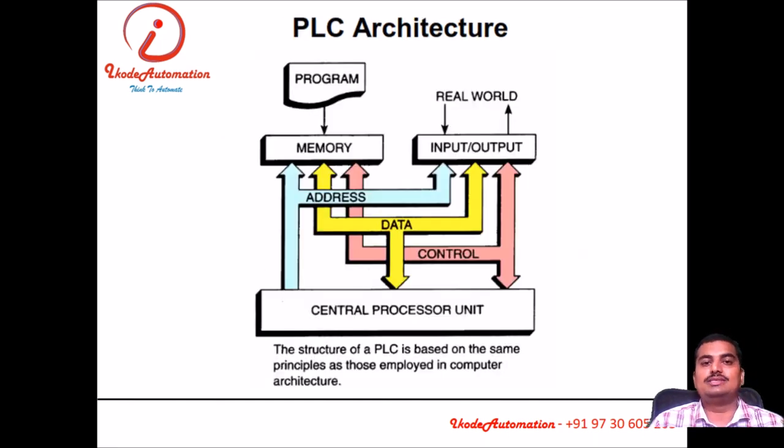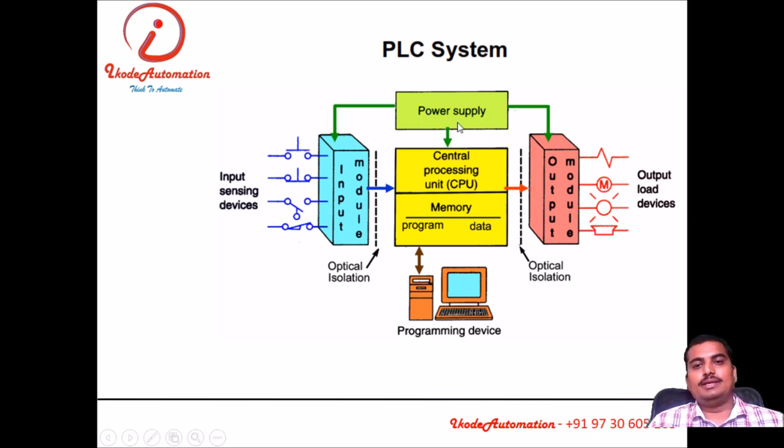Now we'll go ahead with the PLC architecture. What is inside a PLC? A PLC has a central processing unit, input and output cards, memories, program memory, and some buses that connect this entire system, with separate buses for data, address and control. This is a simple PLC system. In a PLC system we have the following ingredients: a power supply and a central processing unit. In the central processing unit, we have memories for program, for data and for process.